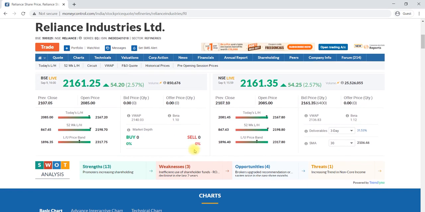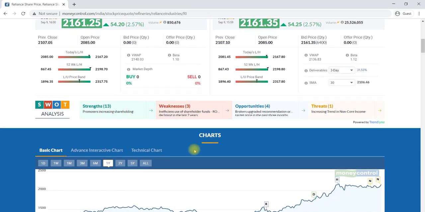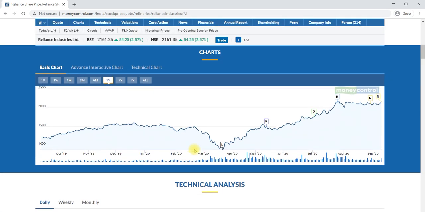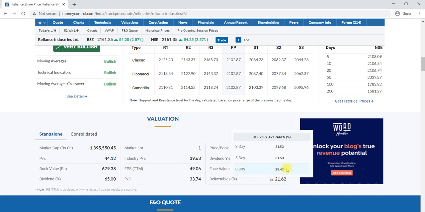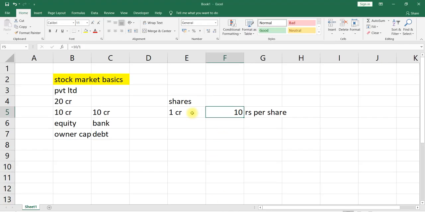If you scroll down in that page itself, in the Moneycontrol page for Reliance Industries, you can check that one. In the valuation section here, you can check the face value of rupees 10. Face value of rupees 10 is nothing but the value of each share. That is the actual value of each share.